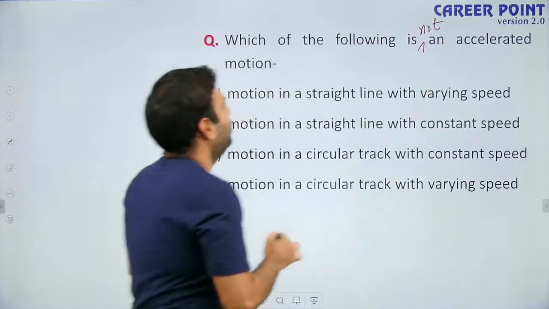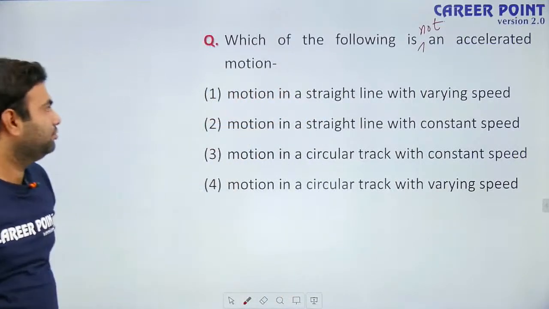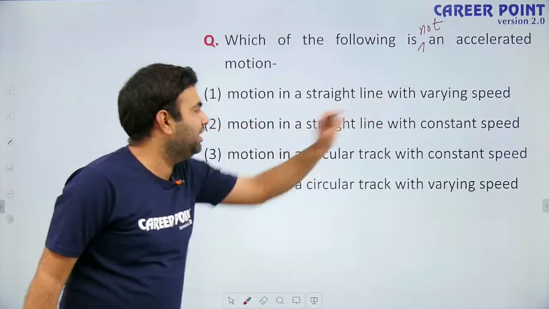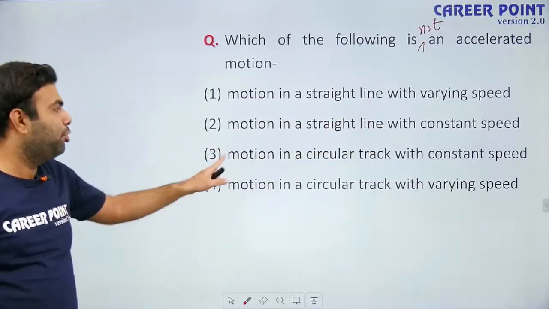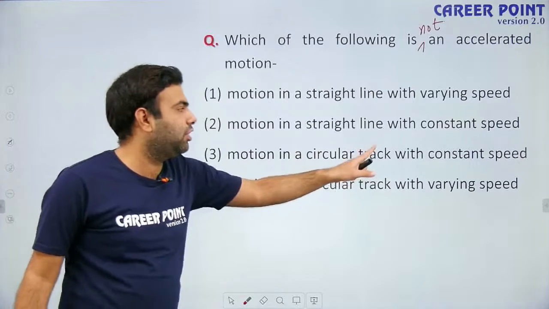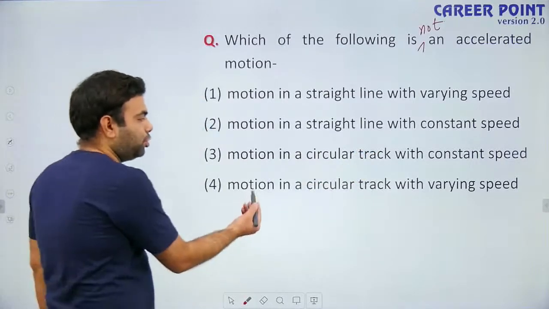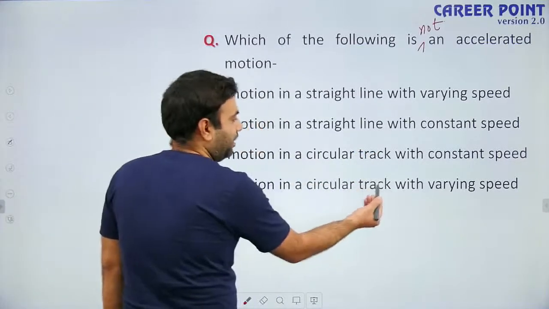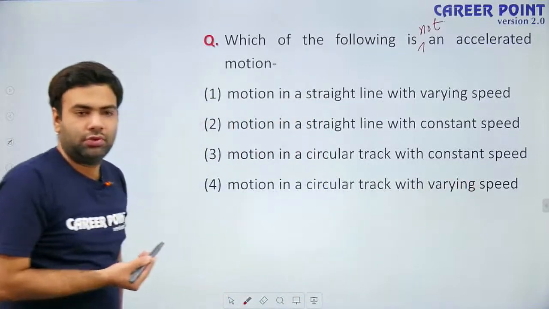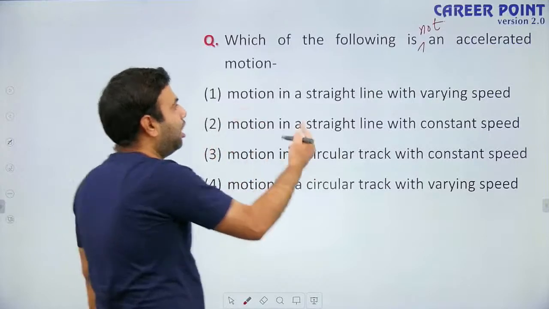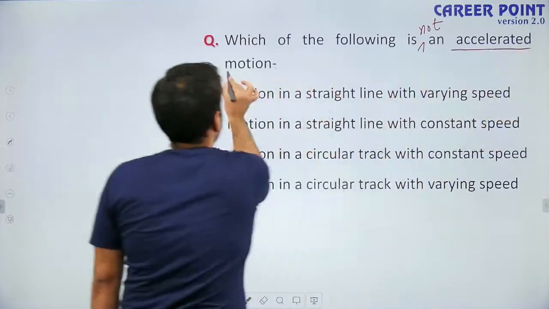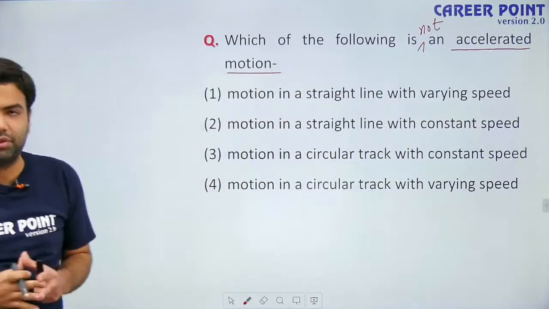Okay, make this correction. Motion in a straight line with varying speed, motion in a straight line with constant speed, motion in a circular track with constant speed, or motion in a circular track with varying speed. The question is asking which of the following motions is not an accelerated motion.